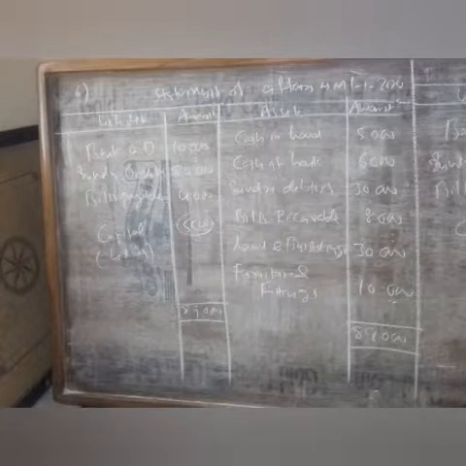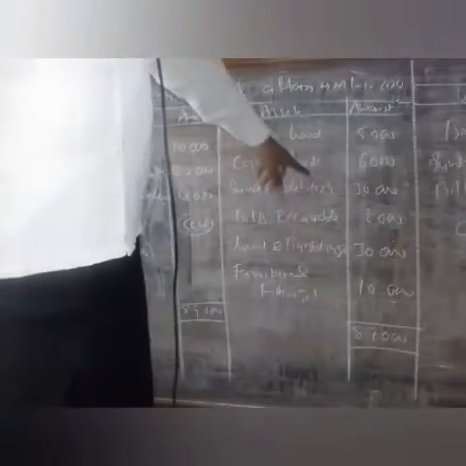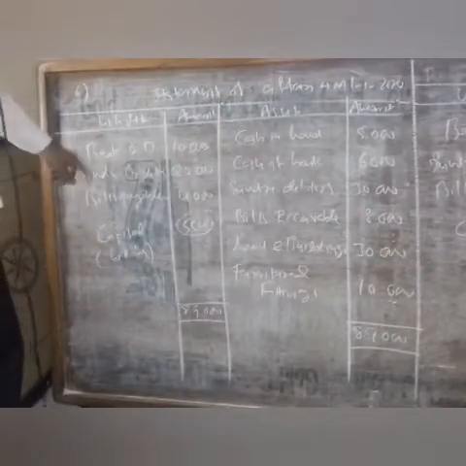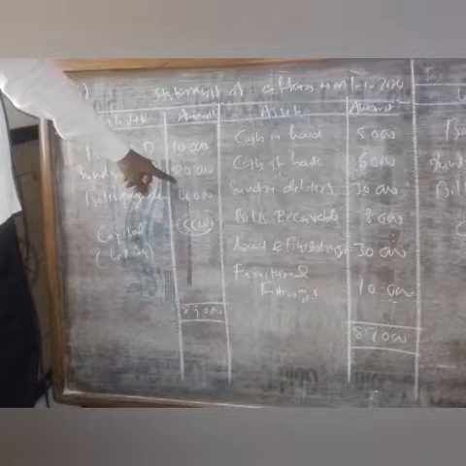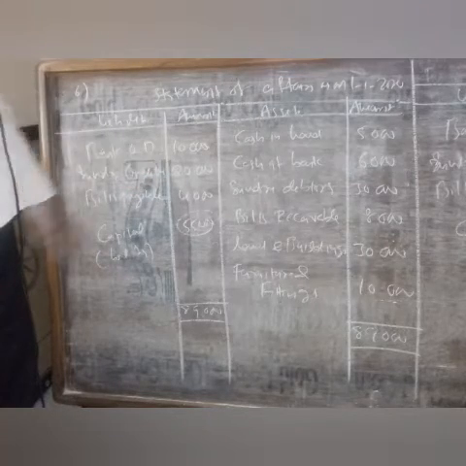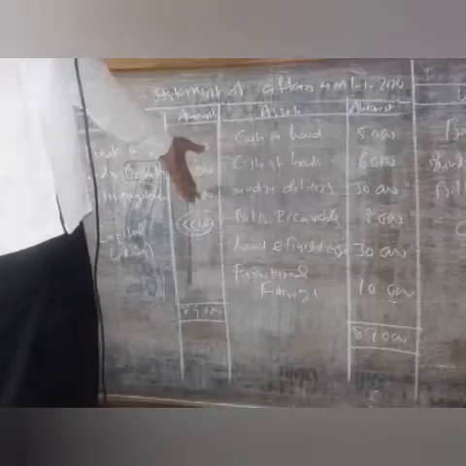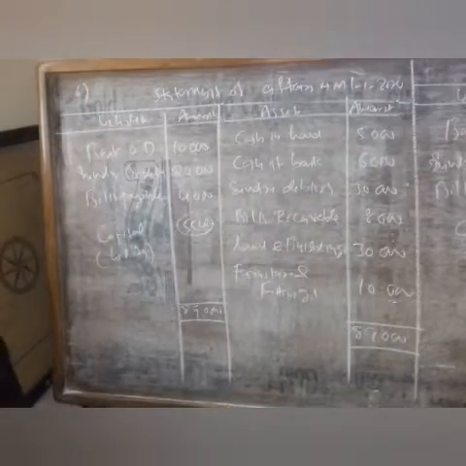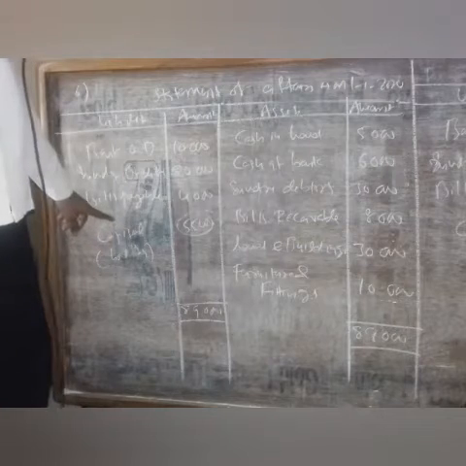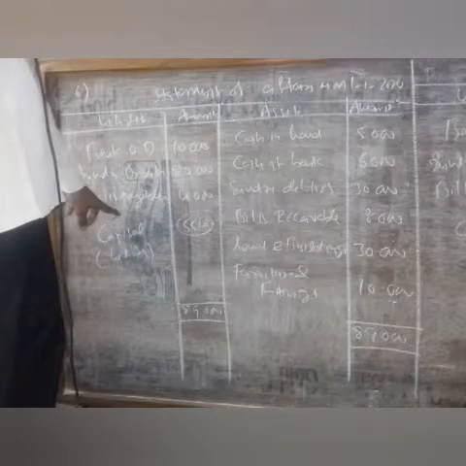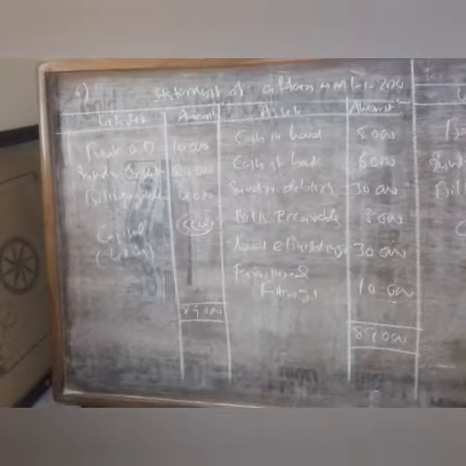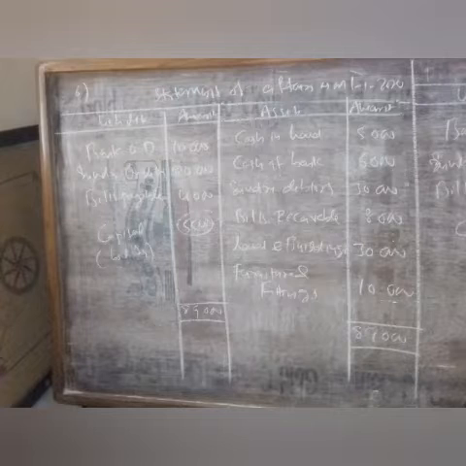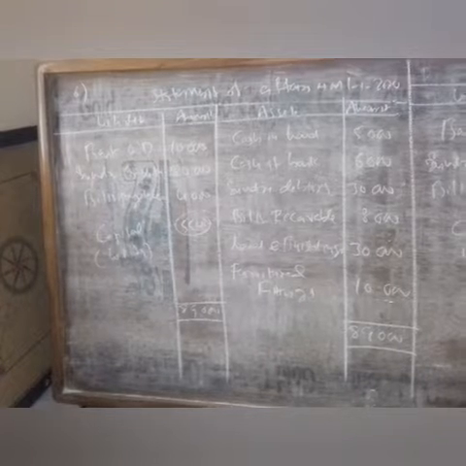So after writing these balances, we will see all assets come to 89,000, and the liabilities, bank overdraft, sundry creditors and bills payable, come to 34,000. This 34,000 is to be deducted from that 89,000, and we get the balance 55,000. This is the capital as on 1/1/2020. This is nothing but the opening capital for our problem. After that we will see the statement of affairs as on 31st 12/2020.